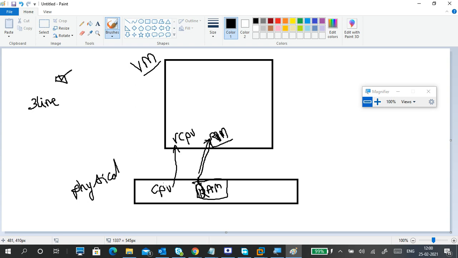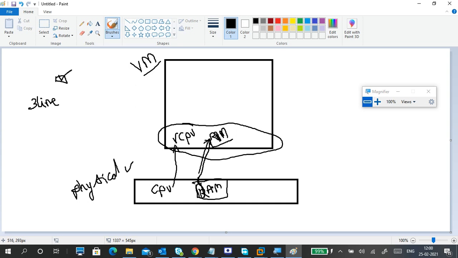The hardware we are using for a virtual machine is not physical hardware, but it utilizes physical hardware. That's why it is called a virtual machine. It's virtual hardware, but that virtual hardware is utilizing your physical hardware. So that's the thing. Understand?